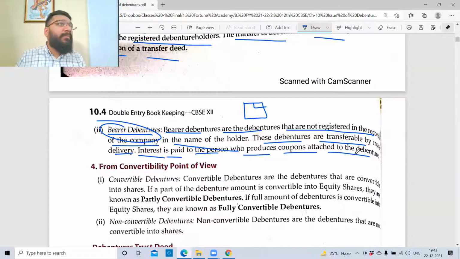There will be an interest coupon, and whoever gives that coupon gets the interest. Now let's suppose your coupon mistakenly fell somewhere on the road and I pick it up. If I go and give the interest coupon to the company, to whom will the company pay the interest? To me. That is my jackpot.